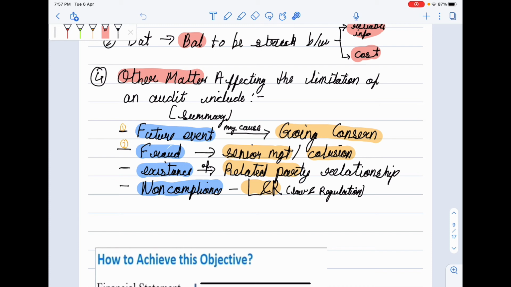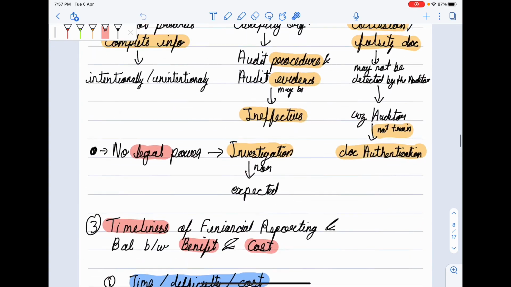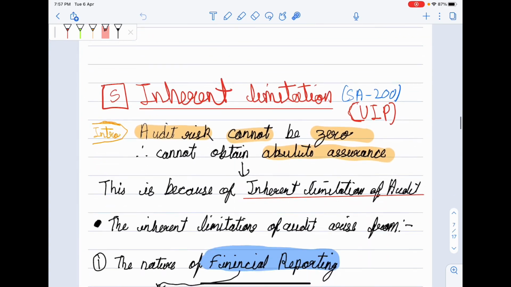In the second point we need to talk about fraud made by senior management and due to collusion are difficult to detect by the auditor. Then third, existence of related party relationship, and fourth, non-compliance of laws and regulations. So these four are the limitations of audit.